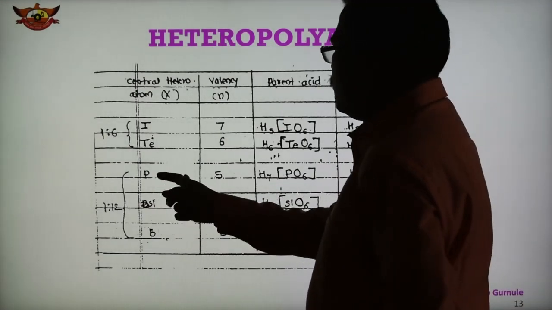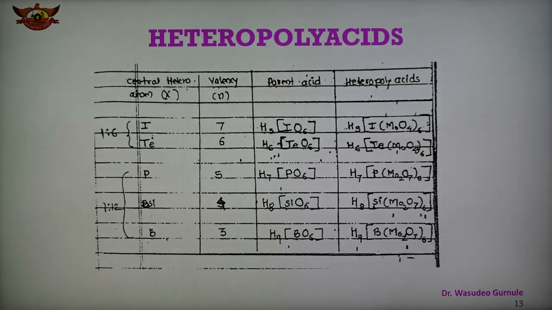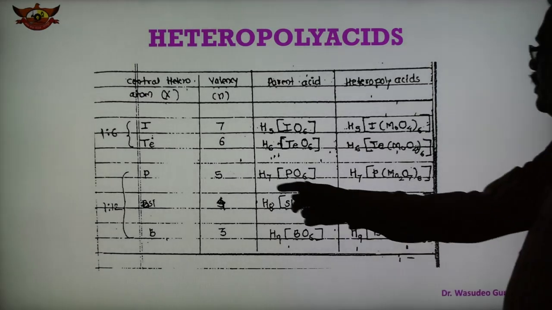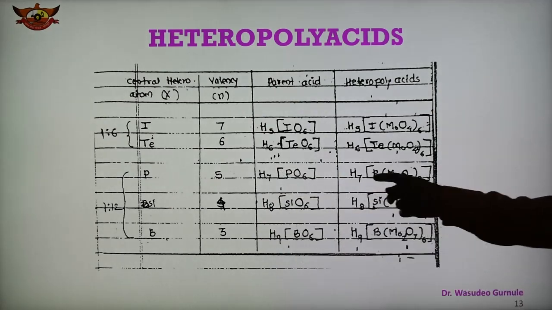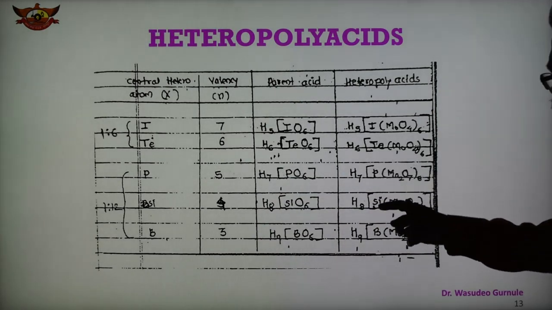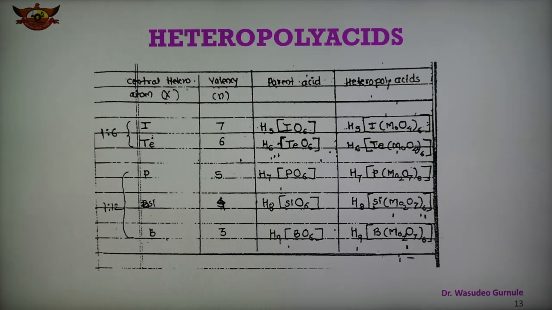In the case of 1:12, phosphorus, silicon and boron, their valencies are shown here as 5, 4 and 3. These are the parent acids, and these are the examples where phosphorus, silicon and boron are the heteroatoms. So this is the theory, and on the basis of this theory, some heteropolyacids are tabulated as shown here. Two types of heteropolyacids are there: one is the 1:6 normal heteropolyacid, and the second is the 1:12 heteropolyacid, and this table shows the heteropolyacids suggested on the basis of the Lozanian theory.